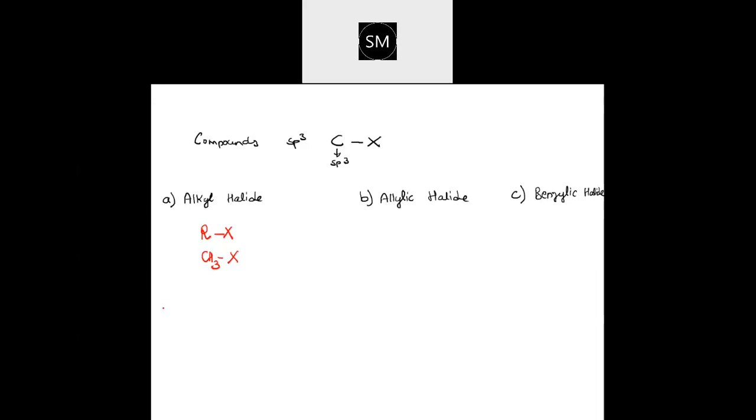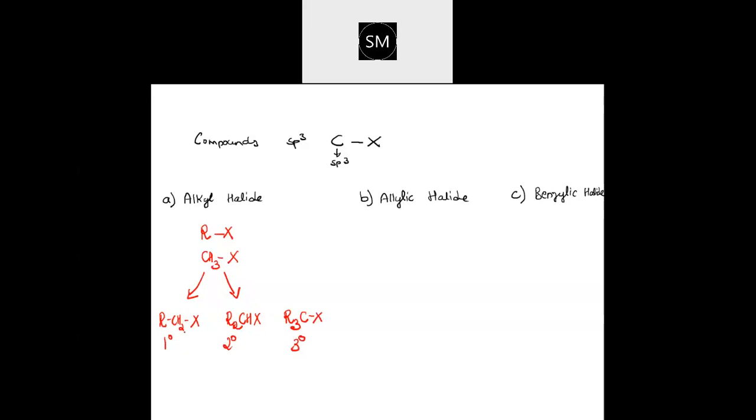Based on that, if there is one alkyl group, one R group present, if I remove one hydrogen and put one R group, then I get RCH2X. If I replace two hydrogens with two alkyl groups, then I get R2CHX. I have condensed and written R2: two R groups, one hydrogen and one halogen, total 4 bonds. Then if I replace all the hydrogens by alkyl groups, I get R3CX. Depending on how many alkyl groups are added in place of hydrogen, we have primary, secondary and tertiary alkyl halide.